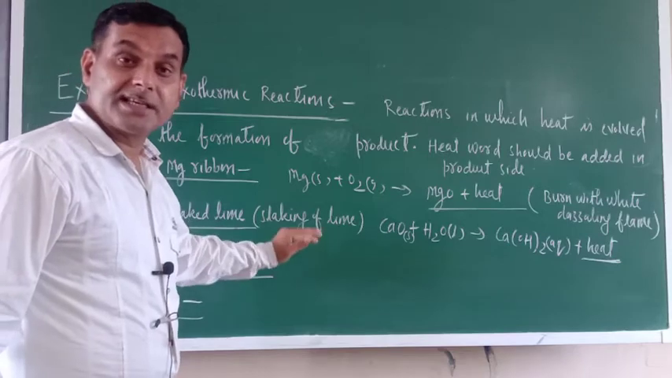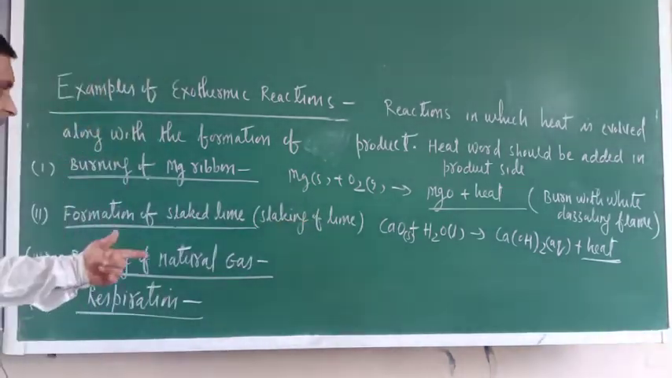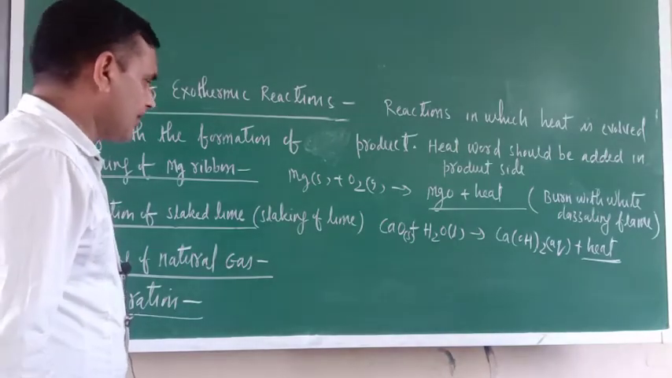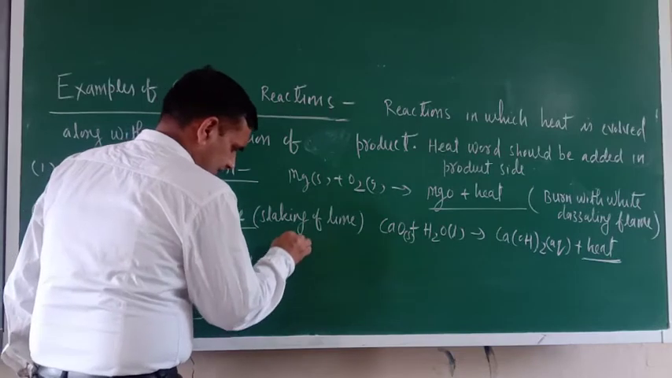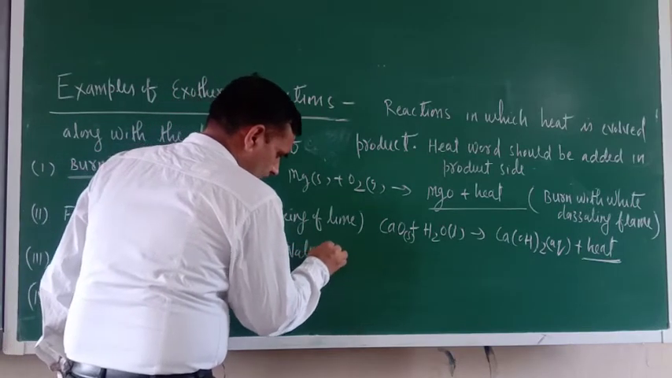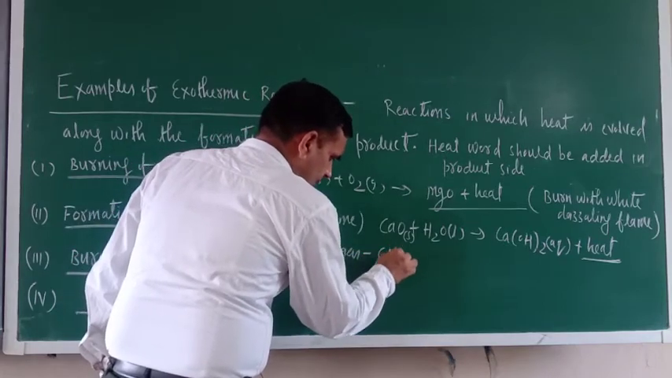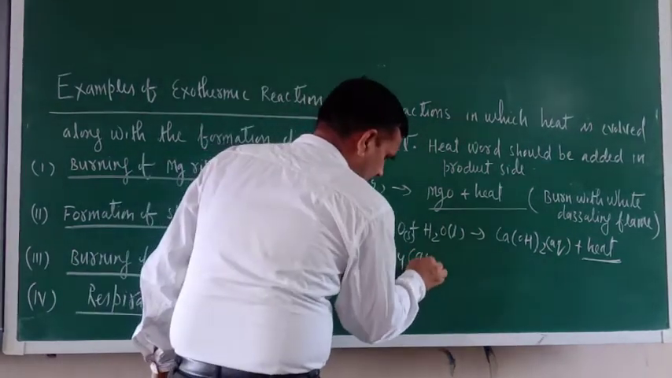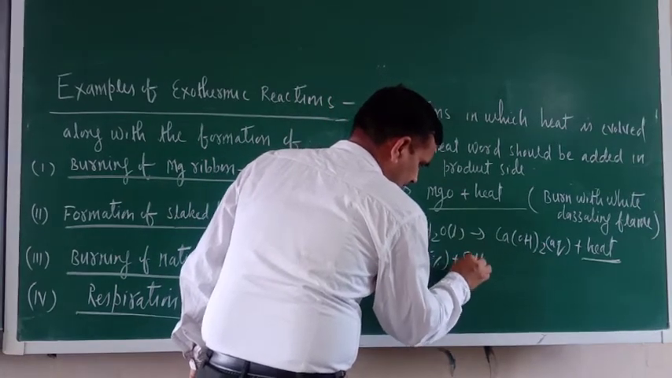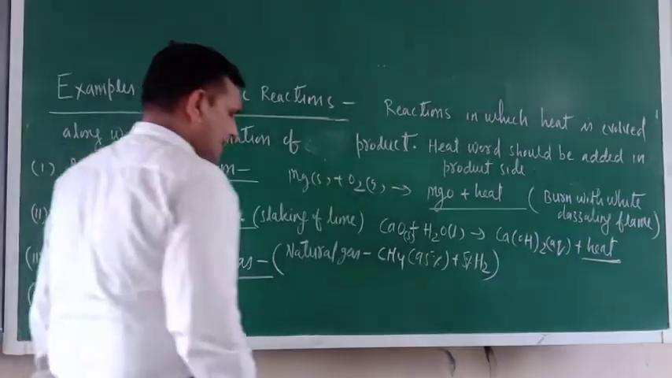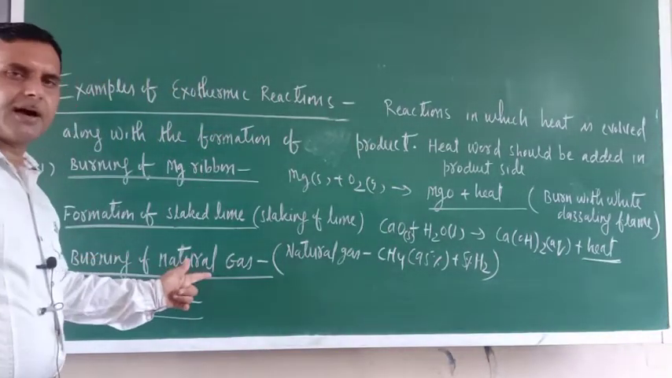Okay, and hissing sound with the bubbles will come out. Okay, next one is burning of natural gas. Actually what is the natural gas? Natural gas is a mixture of methane 95% plus 5% hydrogen. This is natural gas, burning of natural gas.